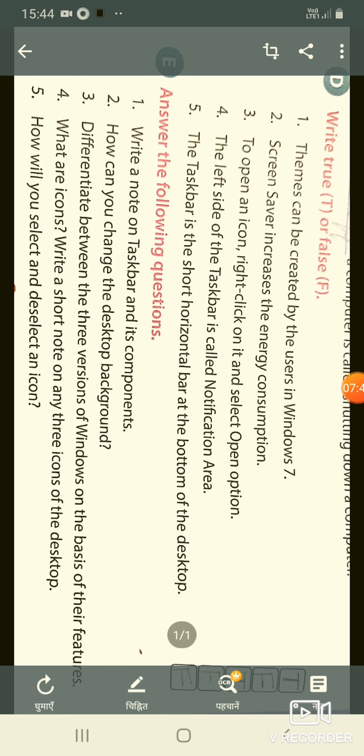So now move on to the fourth question. What is an icon? Icons are small pictures and graphics on the desktop, and when we click on one, it will open. Write a short note on these three icons of the desktop.